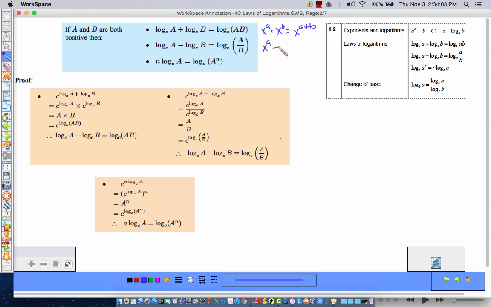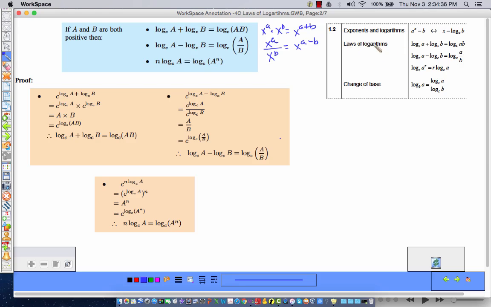Similar to, not x over A, x to the A over x to the B equals x to the A minus B. And then we have this relationship where n, some constant multiplied by a log of A, can be rewritten as A to that exponent. That is very, very useful.